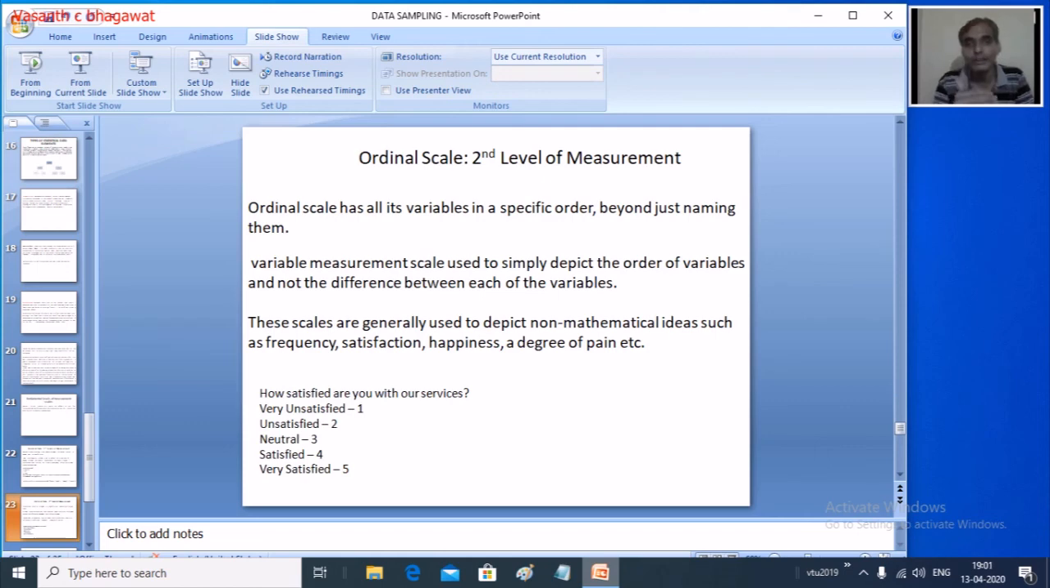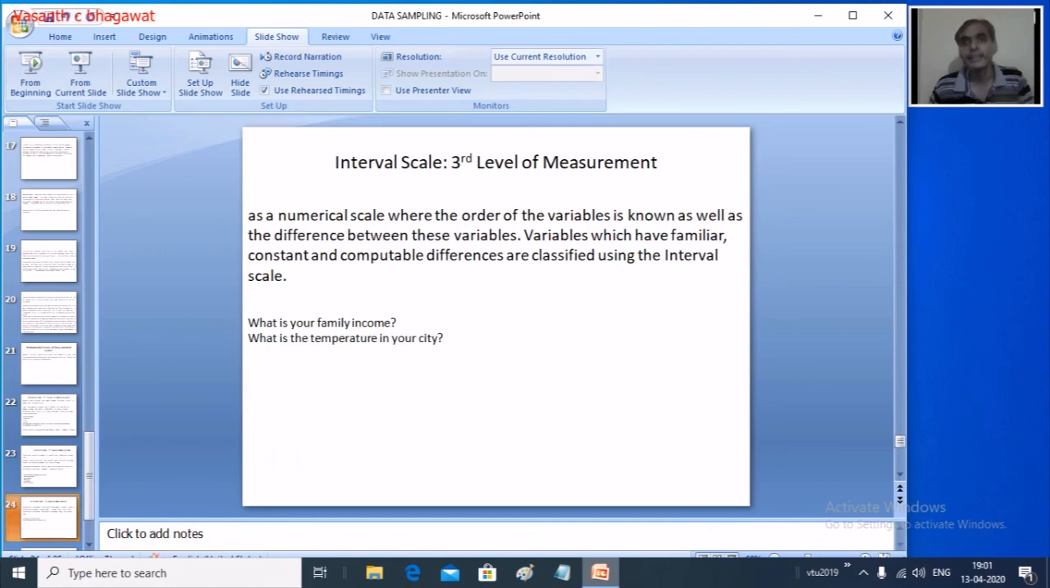The second level is called the ordinal scale. Now, an ordinal scale has all its variables in a specific order. Not only naming, here order is very important for us, right? That's why it is called the ordinal scale.